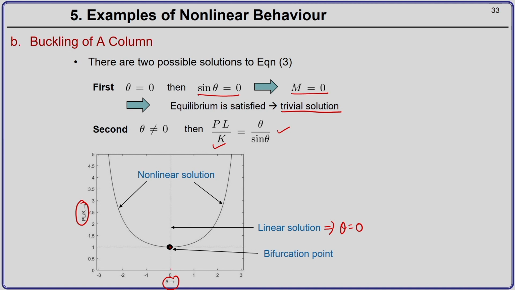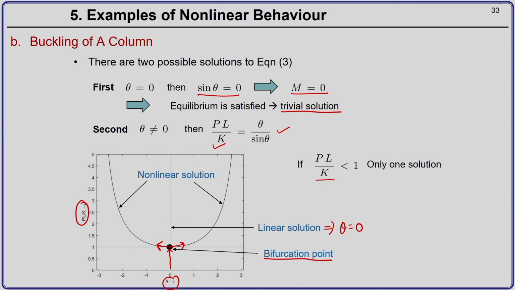Because if you approach from the lower end, as you come to this point, you have two different paths to solution. Either you can go this half or you can go this half. So your solution bifurcates, that is why it is called a bifurcation point. I do not discuss beyond this point here.